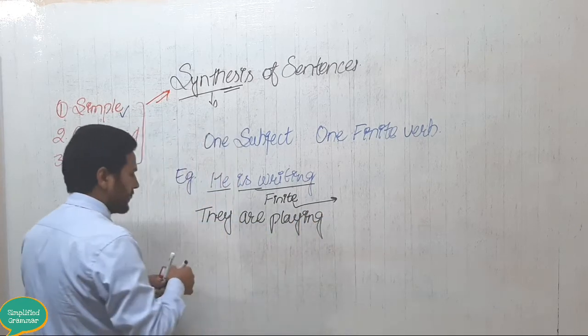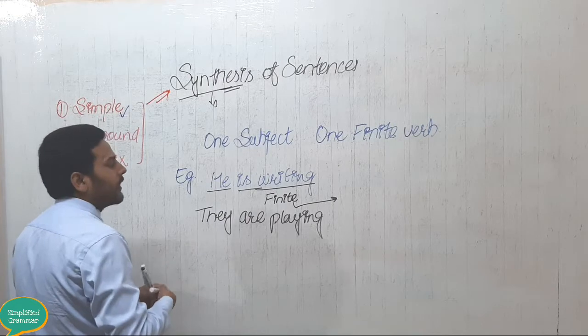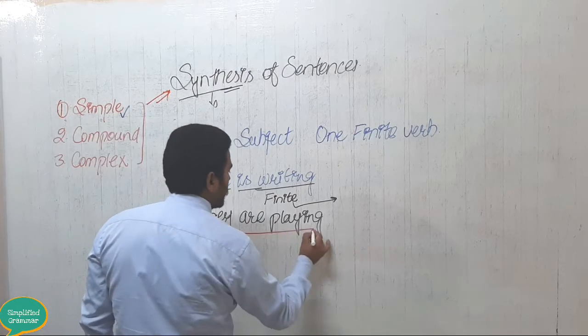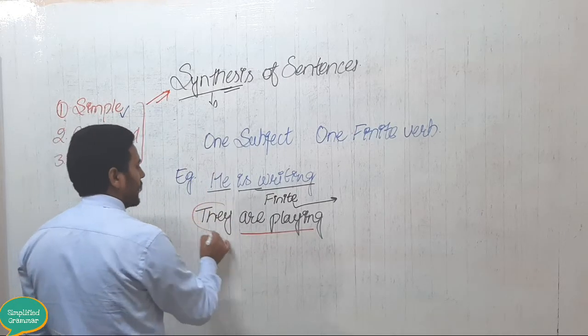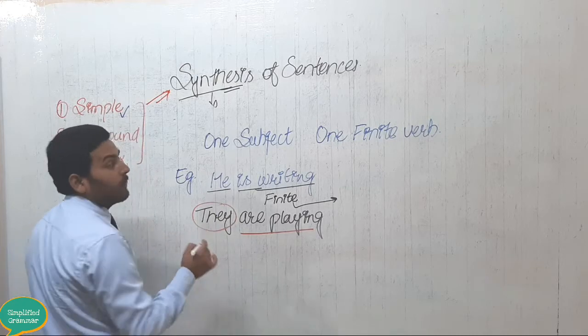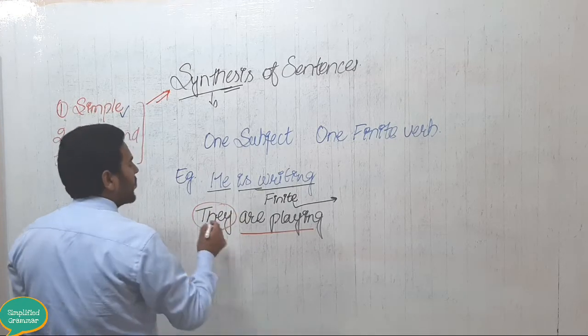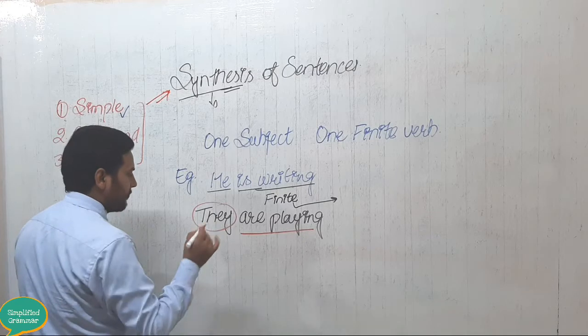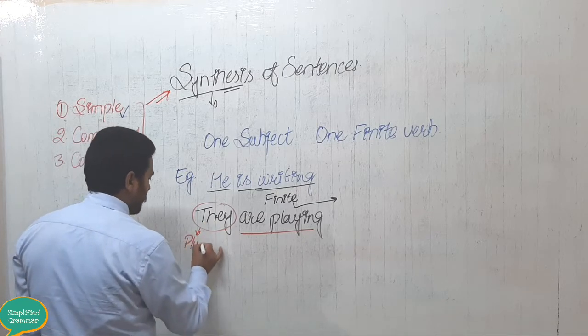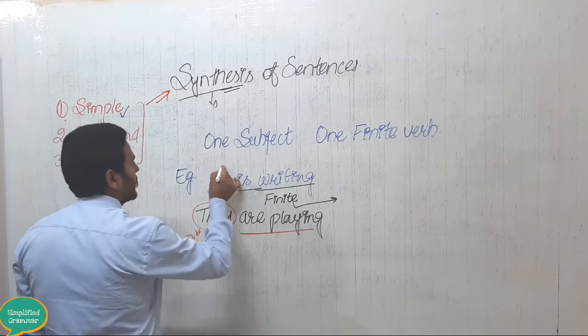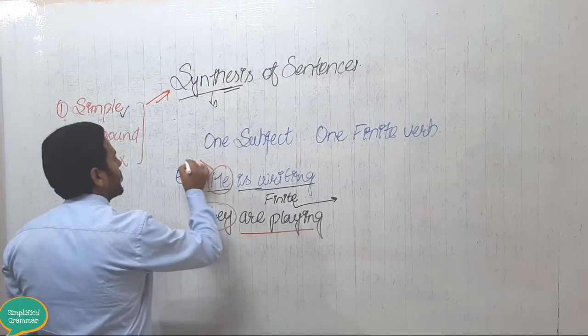So here you can see the finite verb has been used according to the subject's number. Here the subject's number is plural, but here the subject's number is singular.